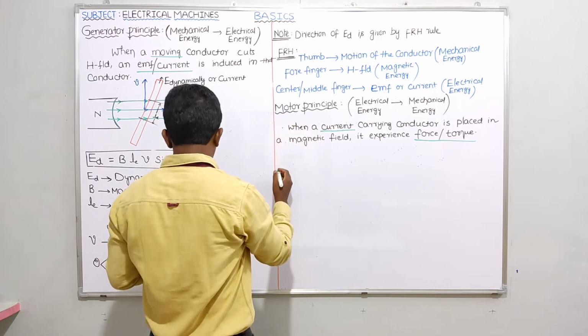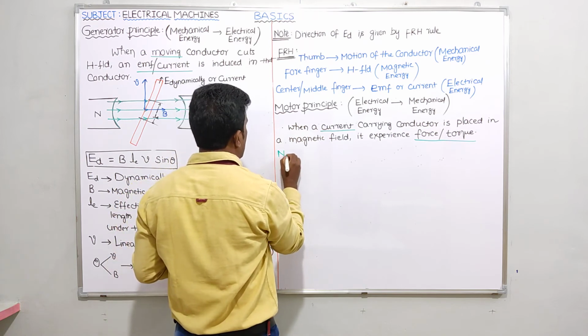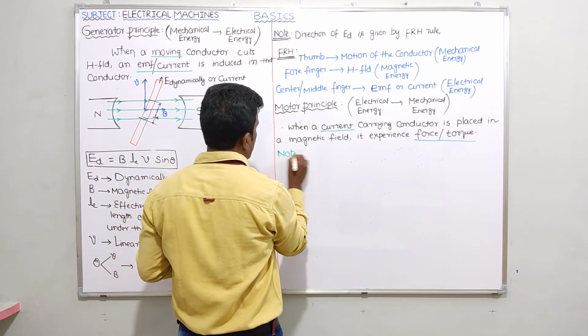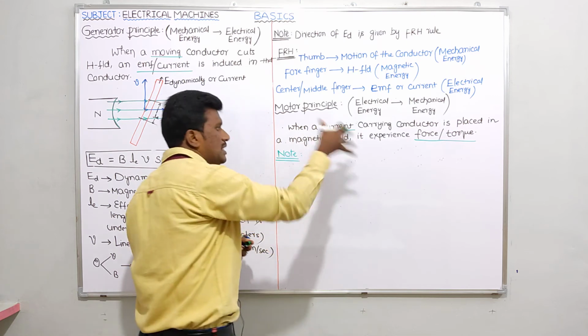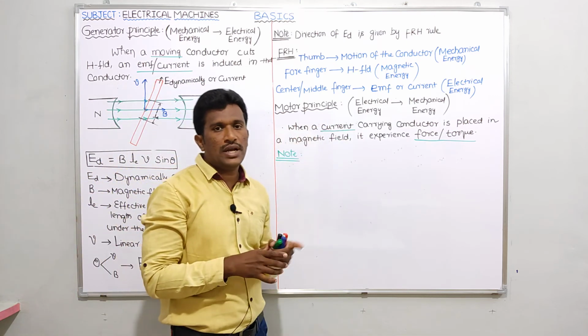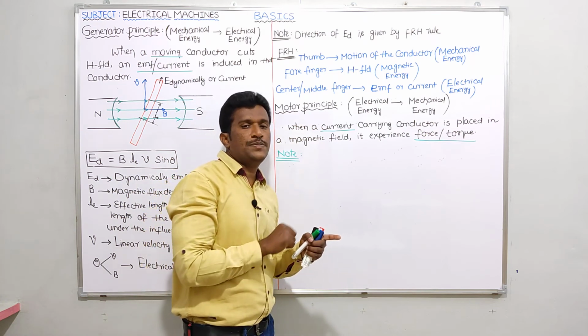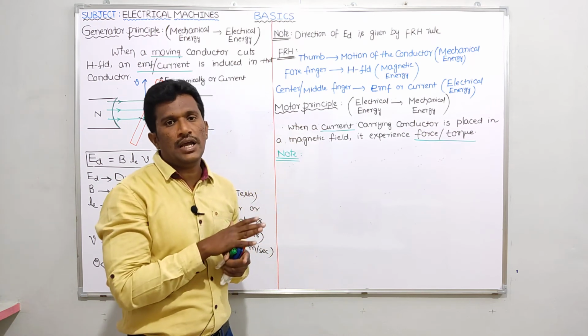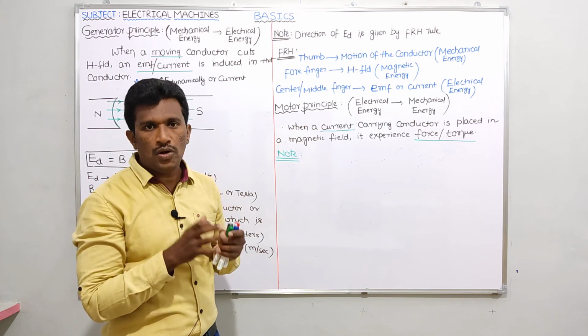And once again I am just saying, note: the direction of force or torque experienced because of motor action is given by Fleming's left hand rule.